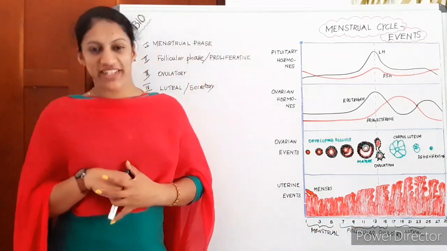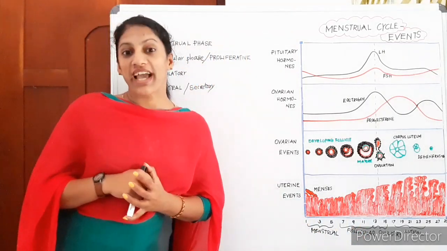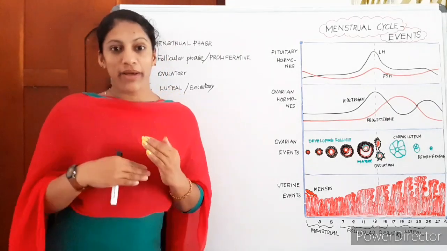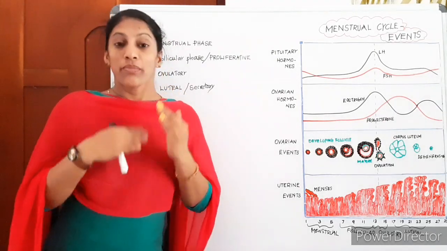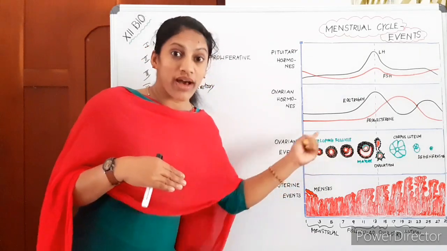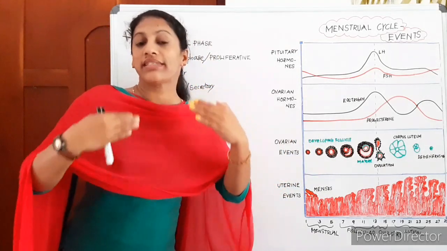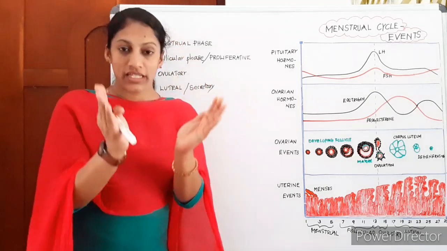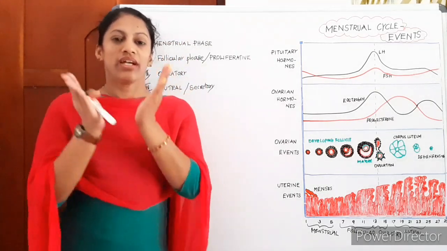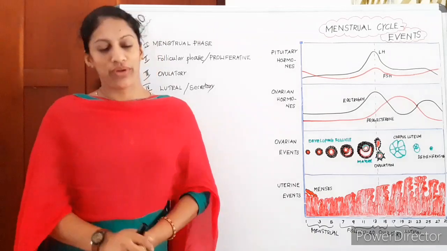So the follicular phase is characterized by the development of follicles. More and more follicular cells are deposited and it matures to secondary, tertiary and Graafian follicles.